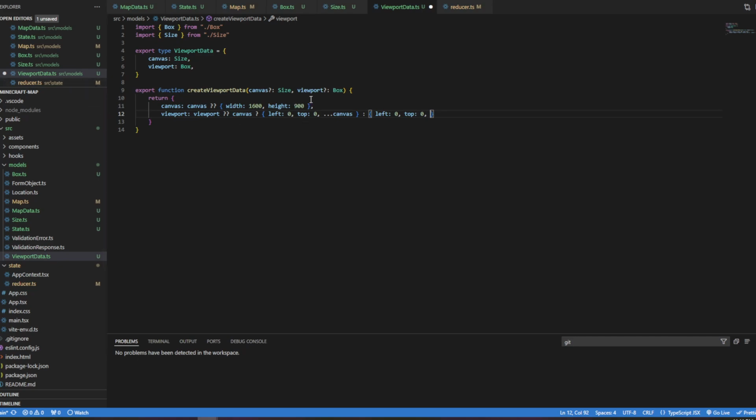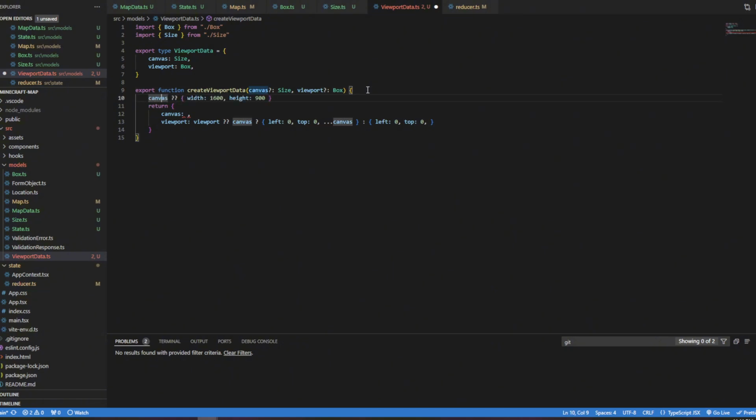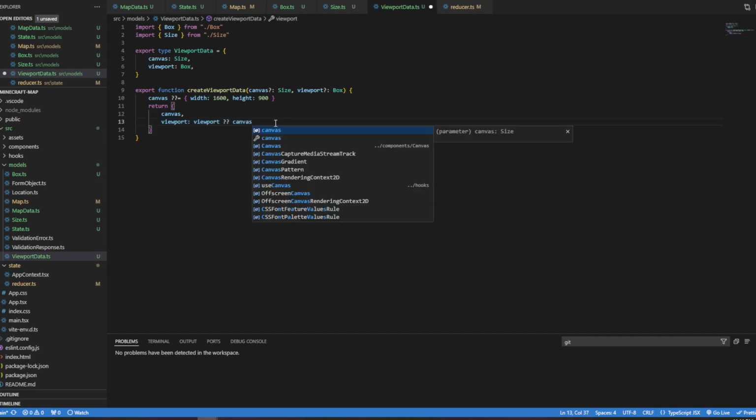You know, let me do this. Let me actually take this out of here, and I'm going to put this here, and I'm going to make this a question equals. What this does is it basically says, if this is undefined, then set it to this. But if it's not undefined, leave it as is. Now I will know that this actually has a value at this point. So if I look here, it's a size. It's not up here where it's size or undefined. It's actually just a size. So I can just do that, and I don't have to have this ternary operator or any of that silliness.